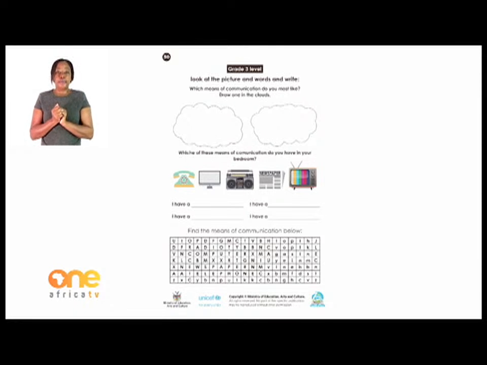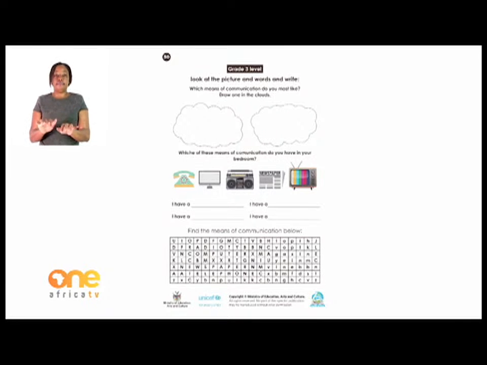Do you have a computer in your room? Remember, nowadays, most of the people don't use computers, but they have laptops at home. So if you have a laptop, it's the same as the computer. So you can say, I have a computer, because a laptop also can be referred to as a computer, but the laptop you can walk around with. Okay, so you just have to fill in here the names of those ones that you have in your bedroom, or the ones that you always use at home.